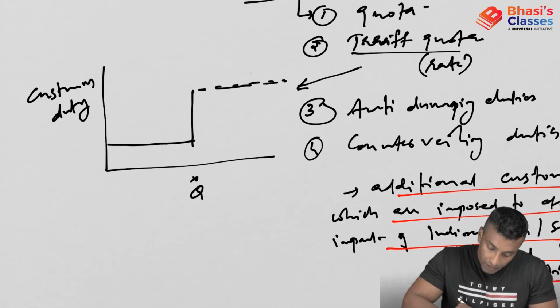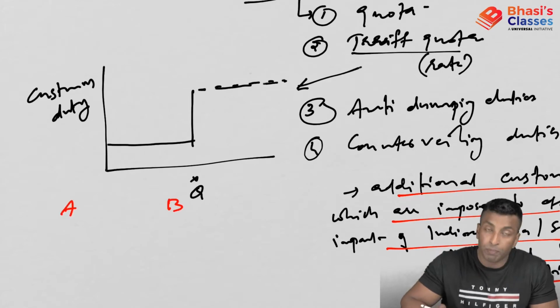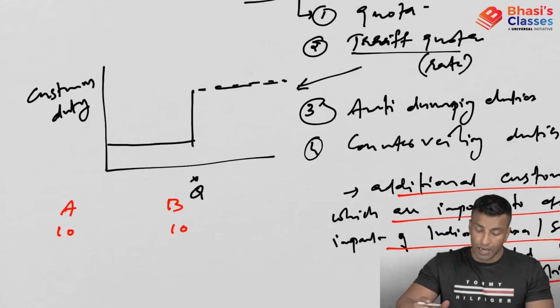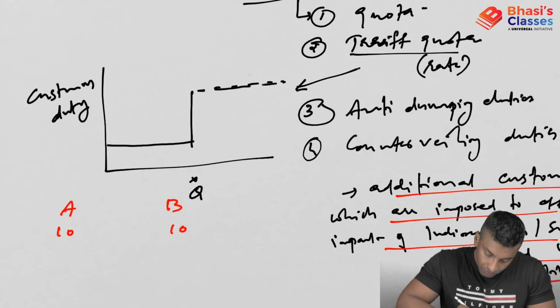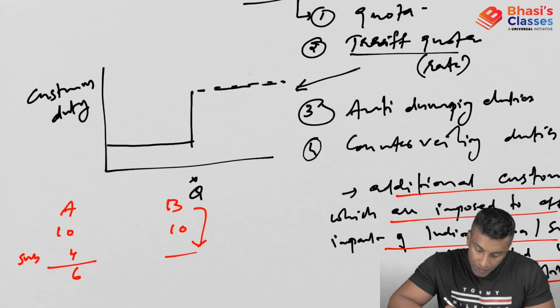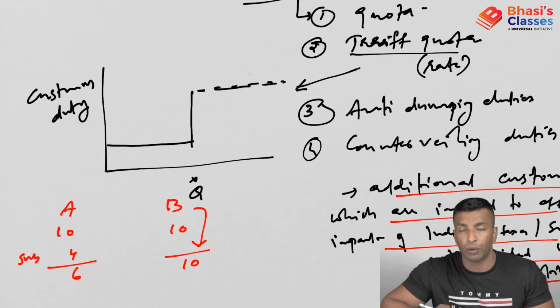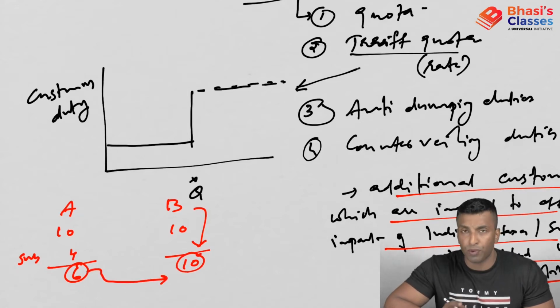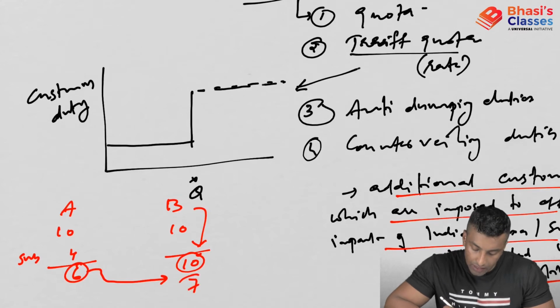Let's suppose I take two countries, country A and country B. Let's suppose this pen costs 10 rupees. The real value addition is 10 rupees. Now let's suppose in country A there is a subsidy of, say, 4 rupees. So ultimately it costs 6 rupees. But in country B, there is no subsidy, so in the domestic market it is sold at 10 rupees. Now here it is 6 rupees, here it is 10 rupees. What the exporter of this country can do is export that and sell it here at 7 rupees.